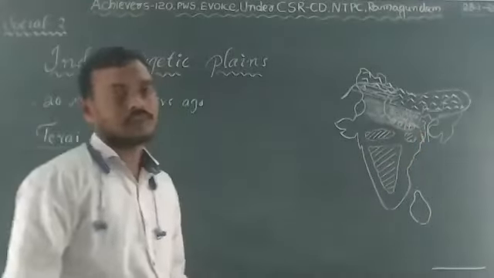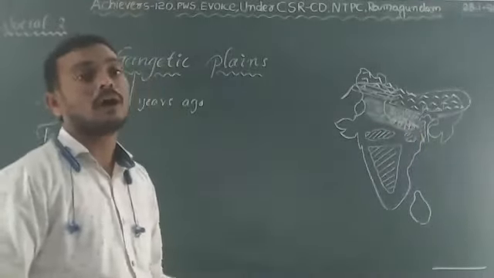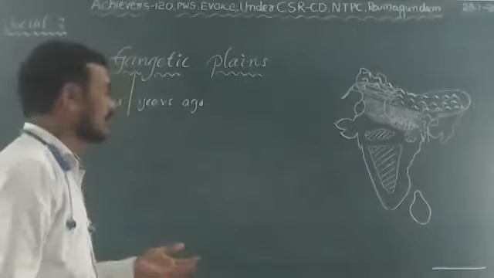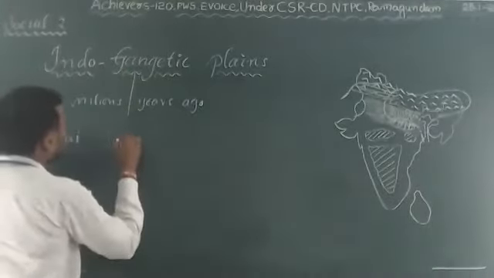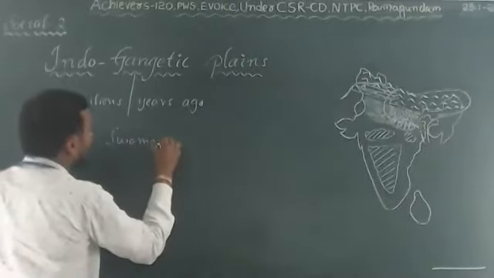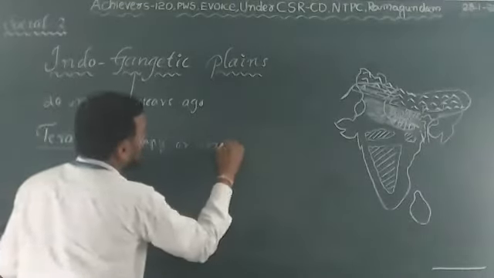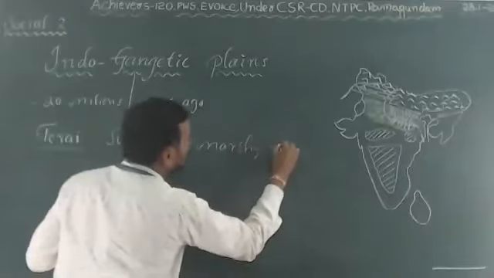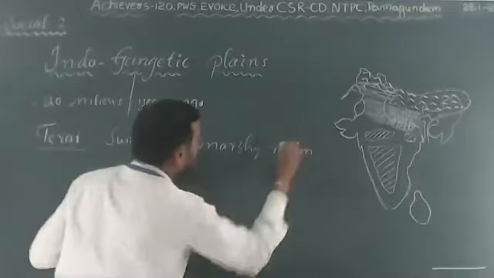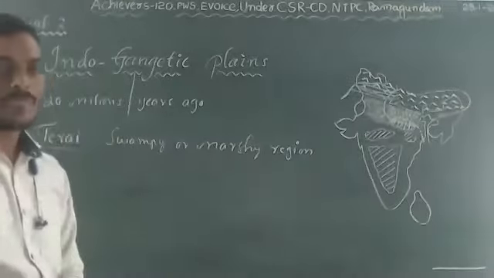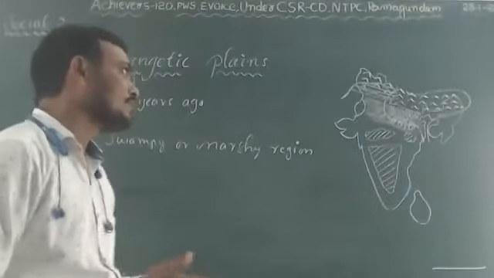Re-emerged south of it, they form a swampy or marshy region, which is called Terai.